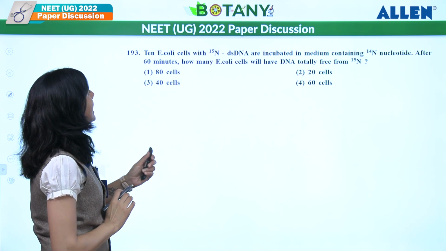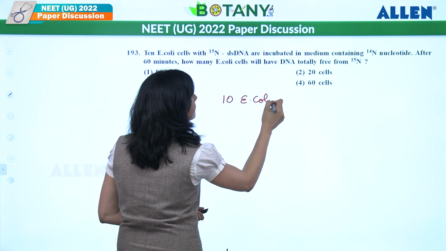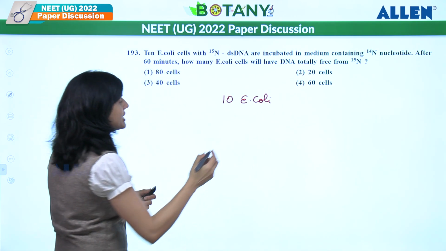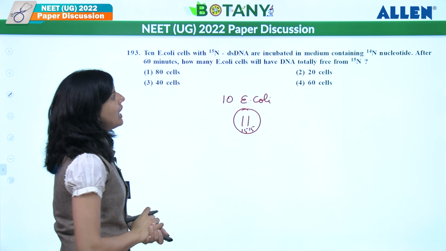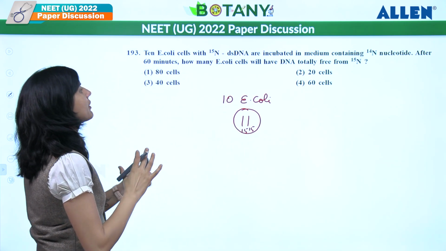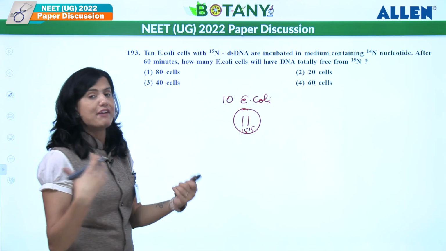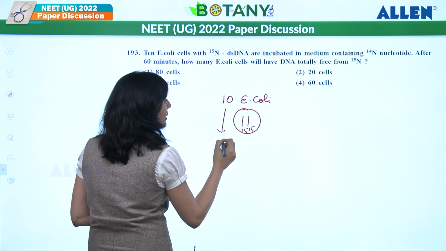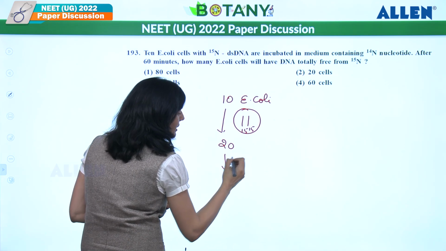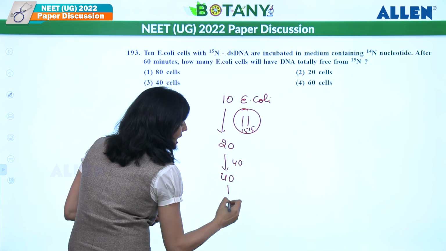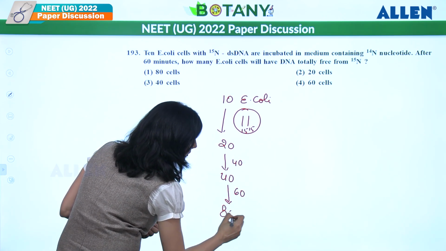Let's see next. 10 E. coli cells, which have double-stranded DNA, and all double-stranded DNA are N15-N15 here, are incubated in a medium containing N14 nucleotide for 60 minutes. So E. coli divides every 20 minutes. So after 20 minutes, the 10 E. coli will become 20. After another 20, meaning 40 minutes, it will become 40, and after 60 minutes, it is going to become 80.